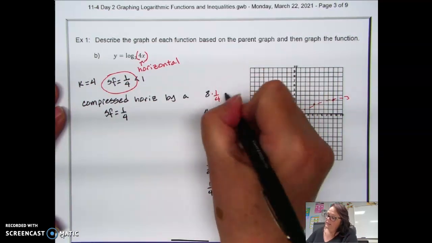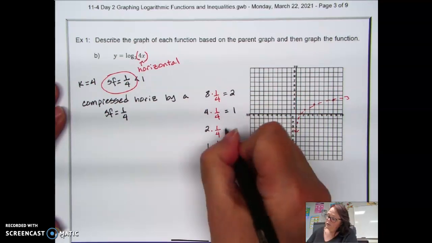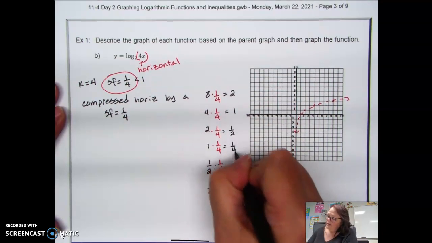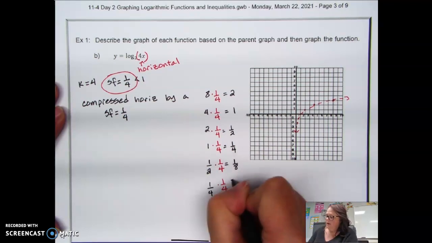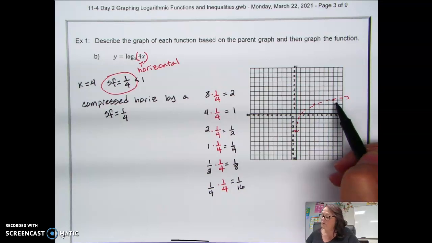And so you'll notice 8/4 is 2, 4/4 is 1, 2/4 is 1/2, and then we get 1/4, and then 1/8, and 1/16. So those are my new horizontal distances to get the same vertical height.